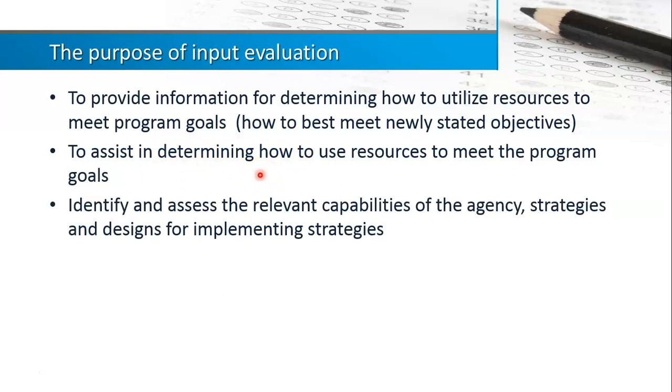Then it also identifies and assesses the relevant capabilities of agencies, strategies, and design for implementing the strategies. So you have the resource, and now you're looking at how you're going to implement, what are the strategies that you're going to use for the implementation of your service providing.